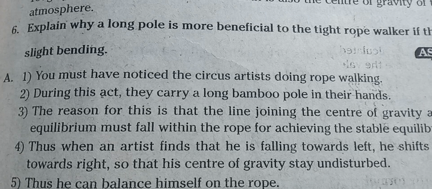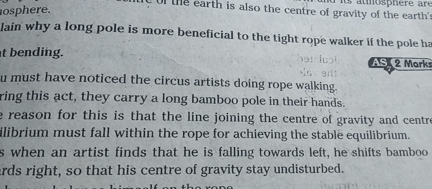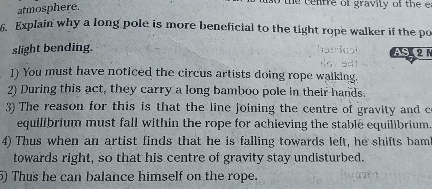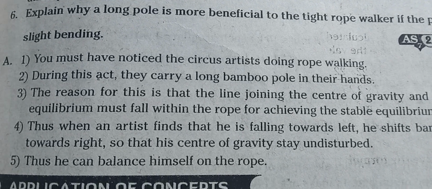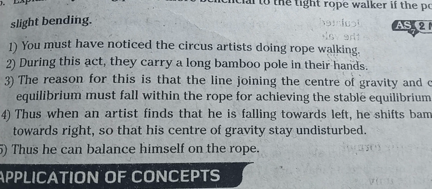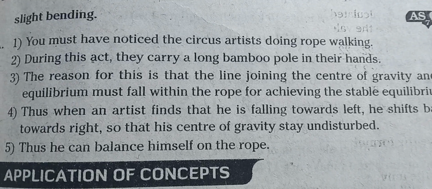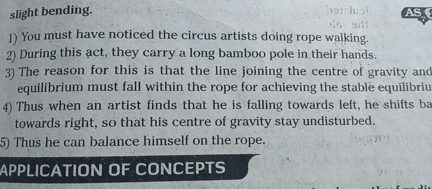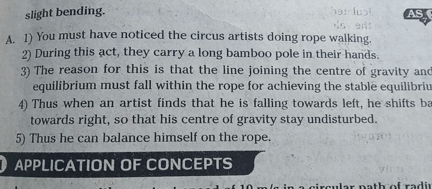The reason for this is that the line joining the center of gravity and center of equilibrium must fall within the rope for achieving stable equilibrium. Thus, when an artist finds that he is falling towards the left, he shifts the bamboo pole towards the right so that his center of gravity stays undisturbed. Thus, he can balance himself on the rope.